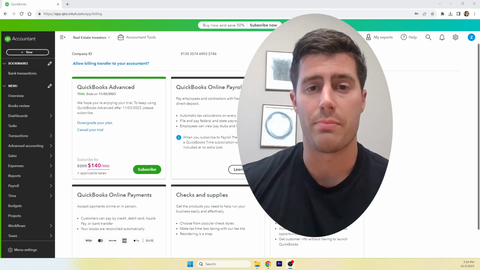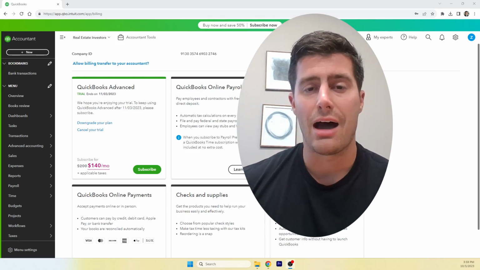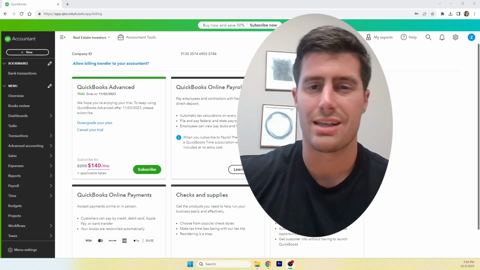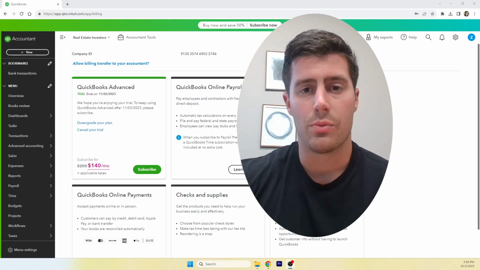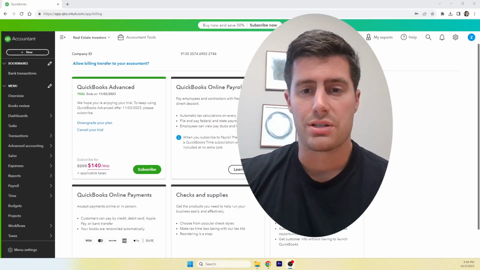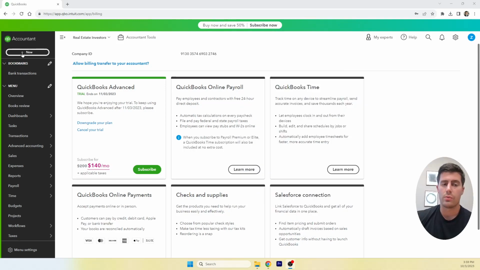That way, whenever you run the balance sheet, you're able to see how much debt I'm in on this property. Okay, so that's fundamentally why we want to do class tracking. Now let me show you how to do it. It's really super simple. First of all, we will just create a new transaction.